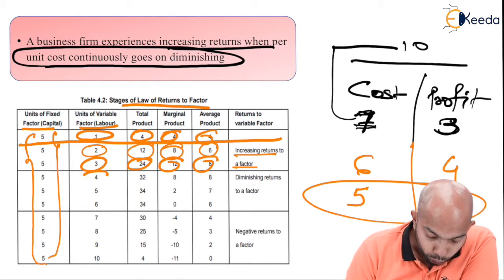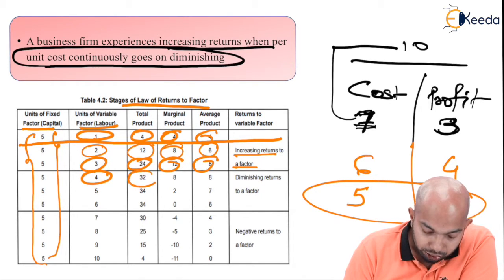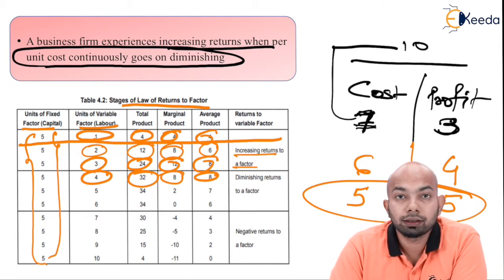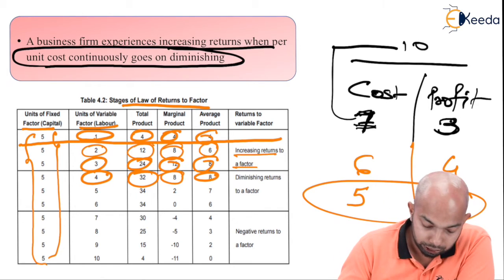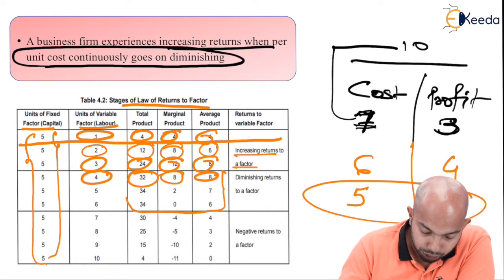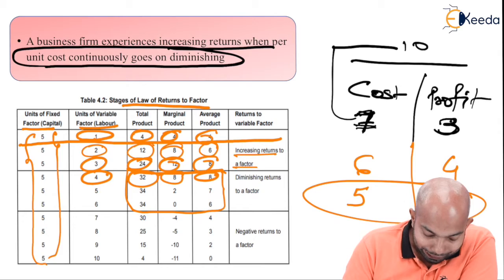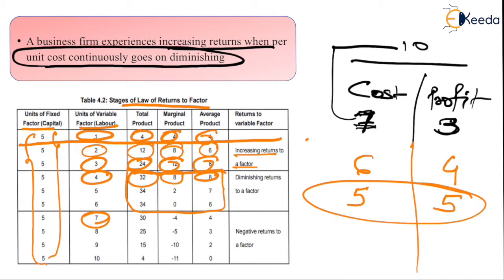But now if you put 4 labor, total productivity is 32, and marginal productivity has gone down from 12 to 8. That means there is a diminishing return here. As you can see, this all refers to diminishing, and this is stage 3. So basically this is stage 1, this is stage 2, and this is stage 3. If you reach stage 3, that means you have to shut down your business completely.